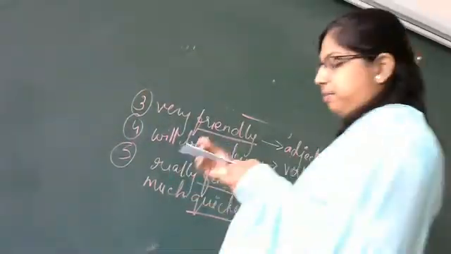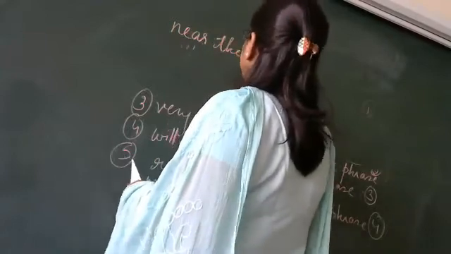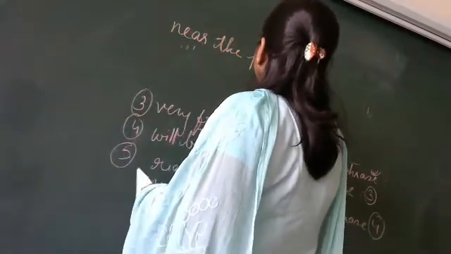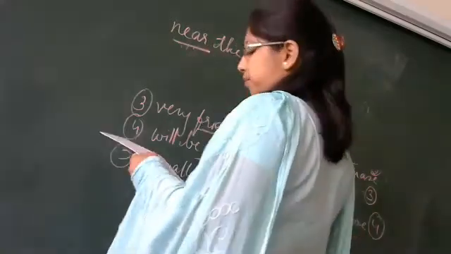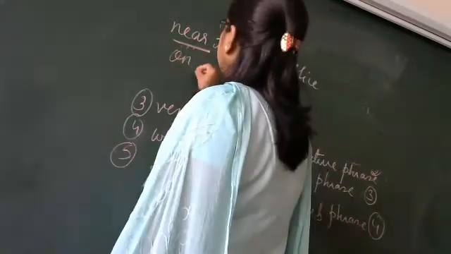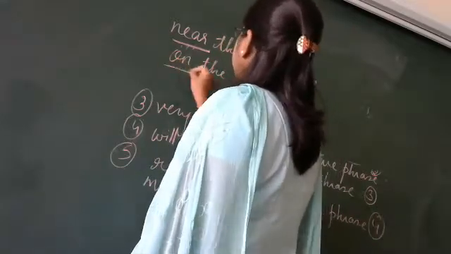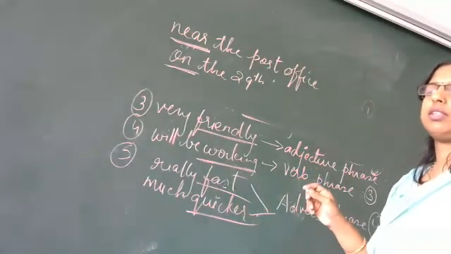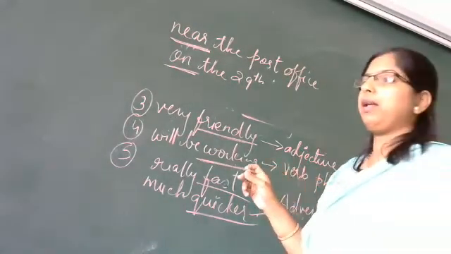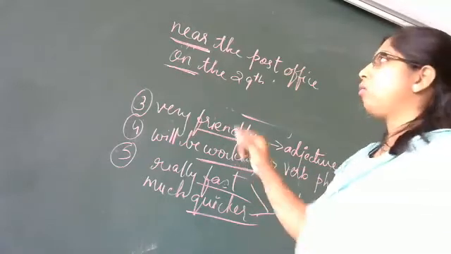Now see this sentence. Near the post office. Now what is this, near? On the 29th. What are these words which are underlined? Near and on. Who is going to tell me? What are these?